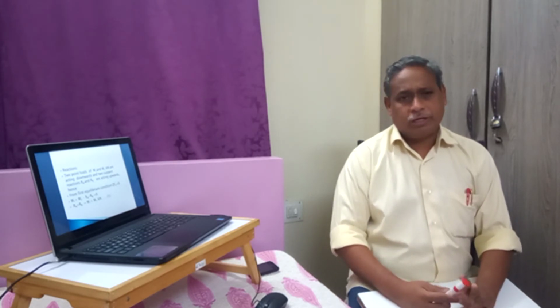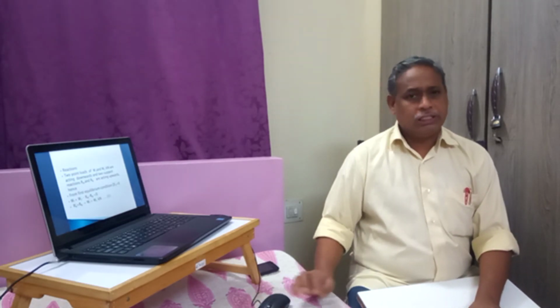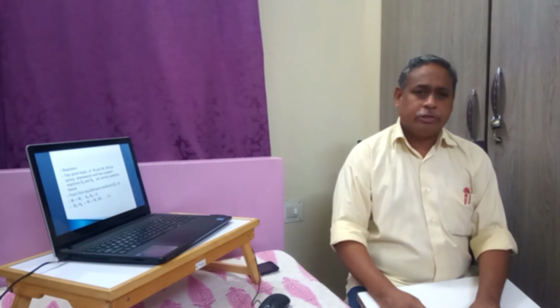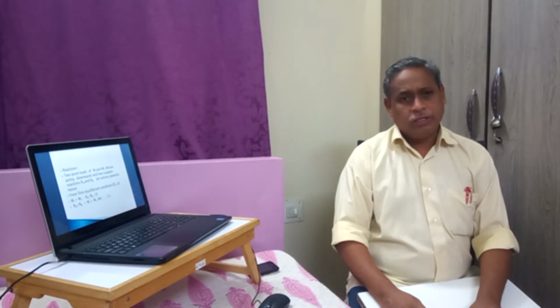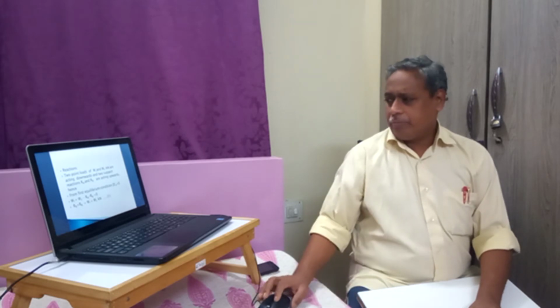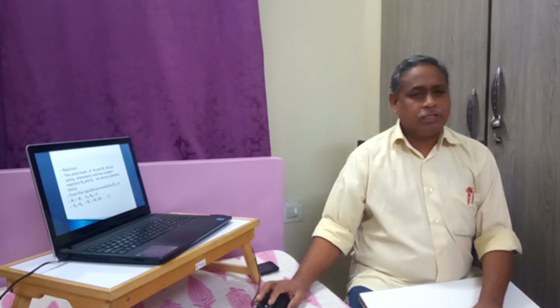Therefore, from our equilibrium equation, sigma Fv is equal to 0, we take W1 plus W2, that is, loads coming from the top are treated as plus and loads which are going up are treated as negative. Therefore W1 plus W2 is equal to minus Ra minus Rb. That is, sum of the loads which are coming down is equal to sum of the loads which are going up. Ra plus Rb is equal to W1 plus W2.